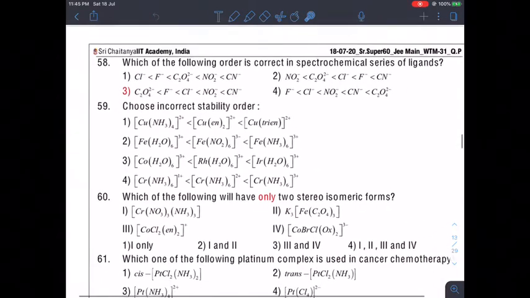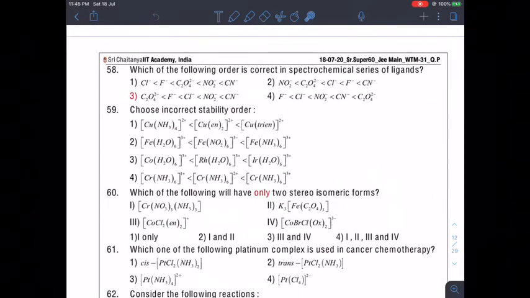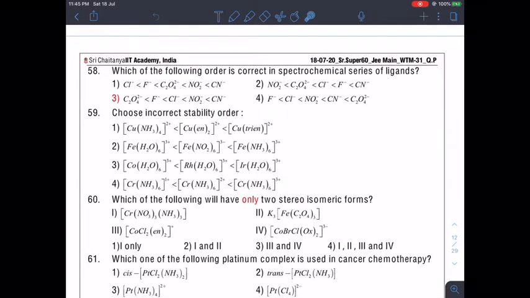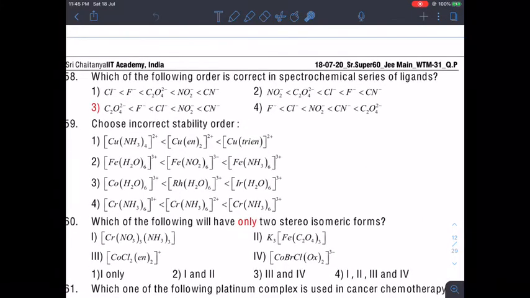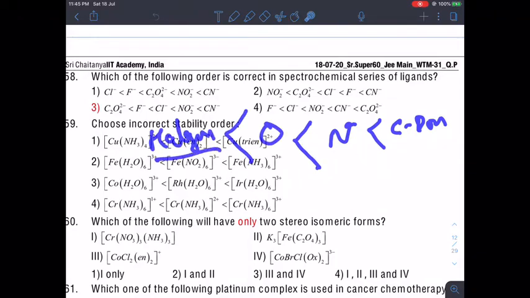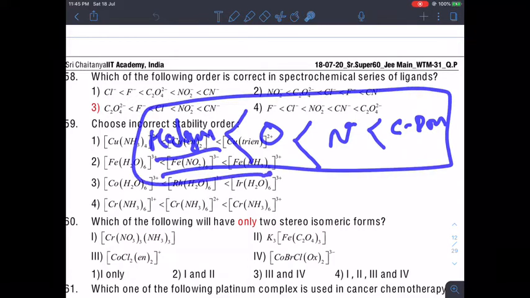Now moving to the next question, which of the following orders is correct in the spectrochemical series of ligands? If you keep a general point in your mind, you will get the correct answer, otherwise you have to remember the whole thing. Carbon donors are generally very powerful. Thereafter it will be nitrogen donor, then oxygen donor, and last halogens, somewhere close to here. So this is the general thing.